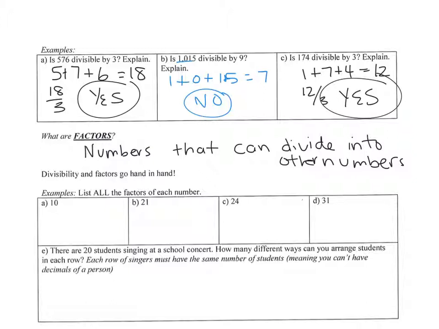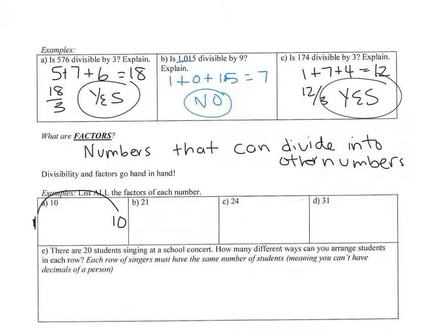Divisibility and factors go hand in hand. So you want to list all the factors, you want to think of all the numbers that can divide or are divisible by 10. So what I do is I make a factor rainbow. So 1 always goes into every number. Then I write 10 at the very end. It's going to be a rainbow.